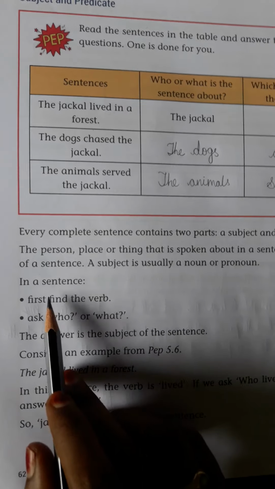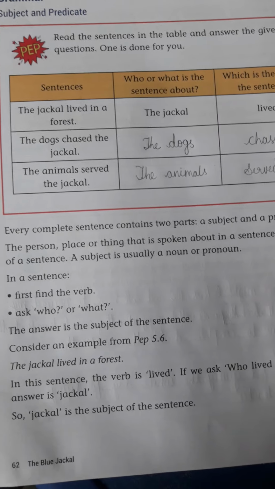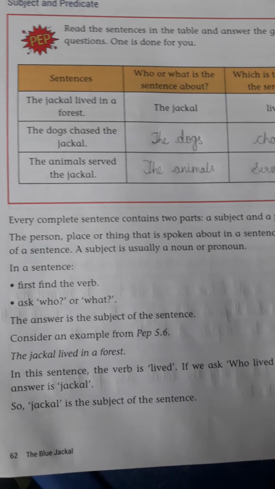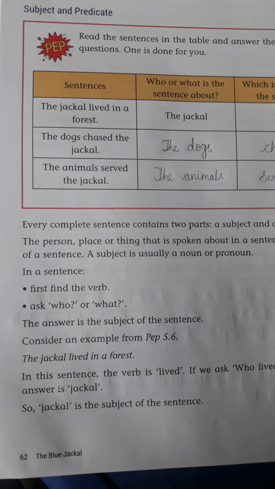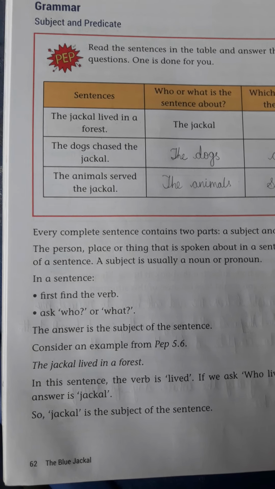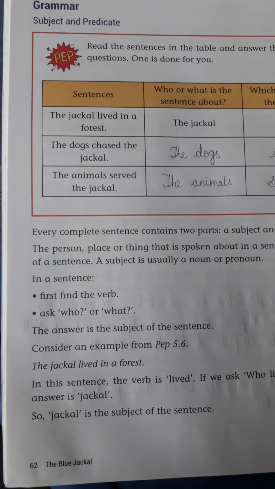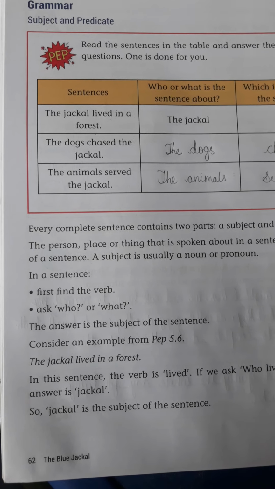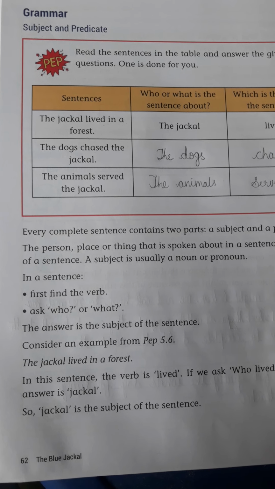Okay, children, see, in a sentence first find the verb. First what do you have to find, children? Verb. Verb means an action word, and there are main verbs and helping verbs also. Helping verbs means, do you know helping verbs? Is, am, are, do, does, did, have, has, all these are the helping verbs. And main verbs, we already know, are action words, that means walking, talking, like that.